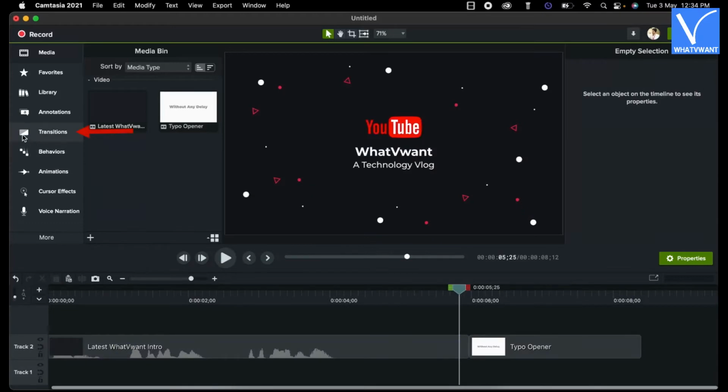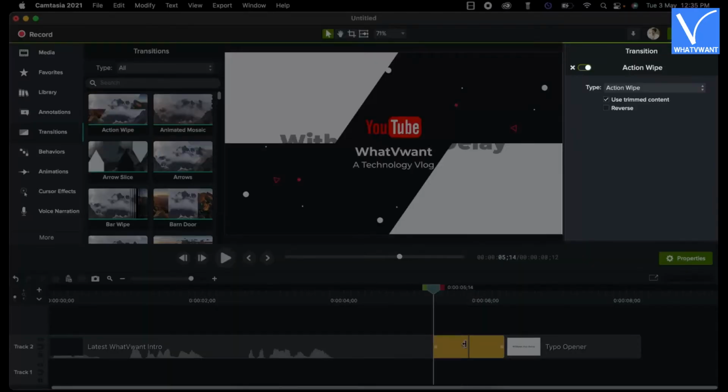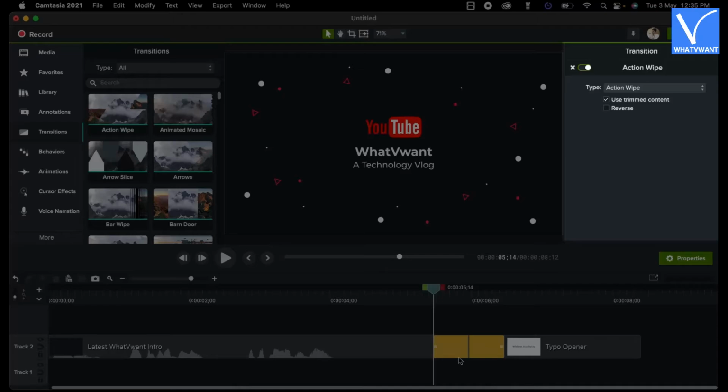Move to the Transition section by clicking on the option available in the left menu. There you will find a lot of transitions. Drag and drop the transitions onto the clips to add. Click on the added transition to modify it.